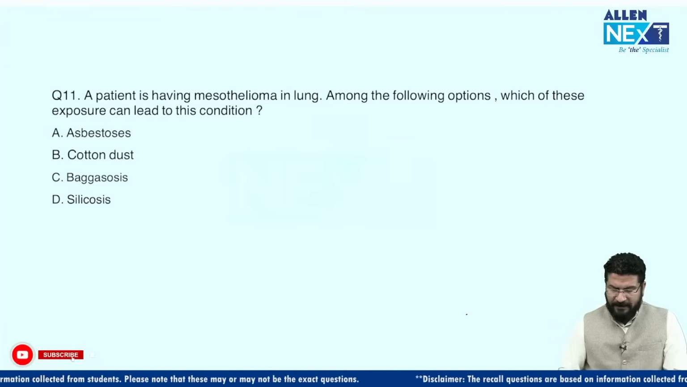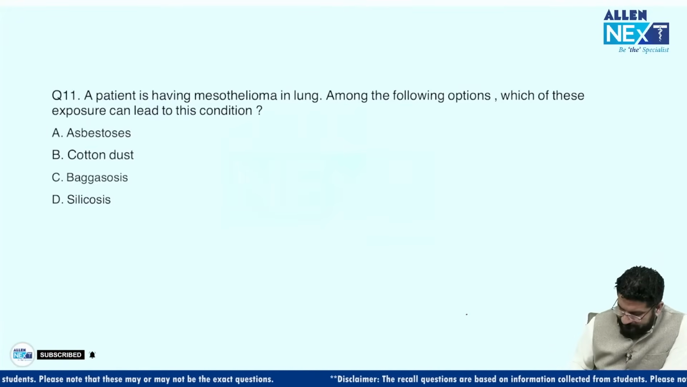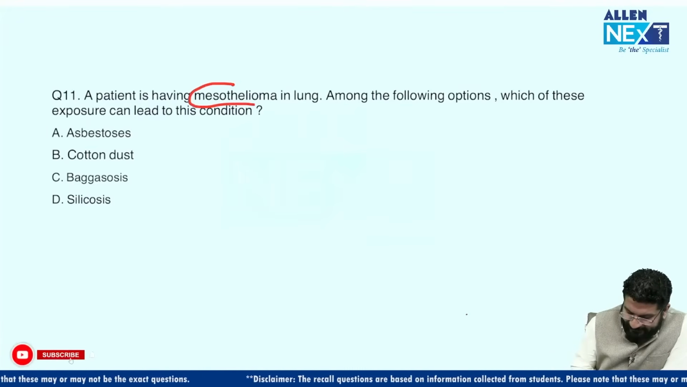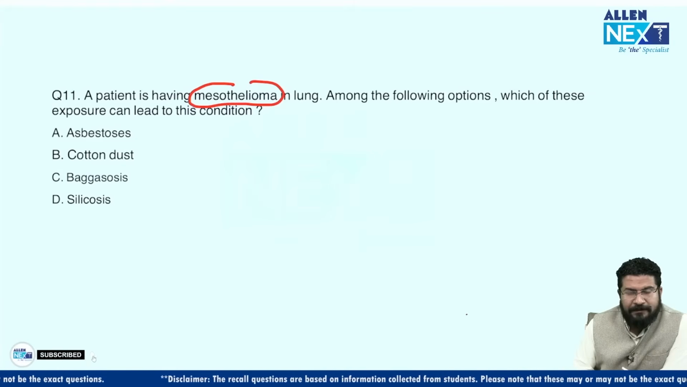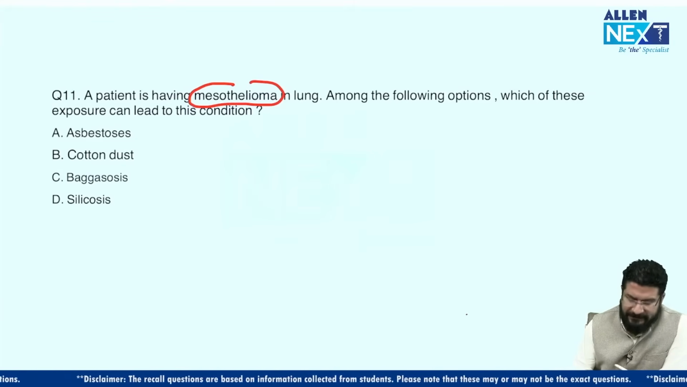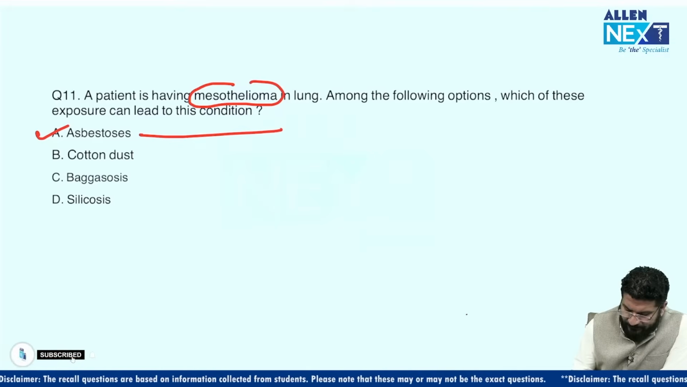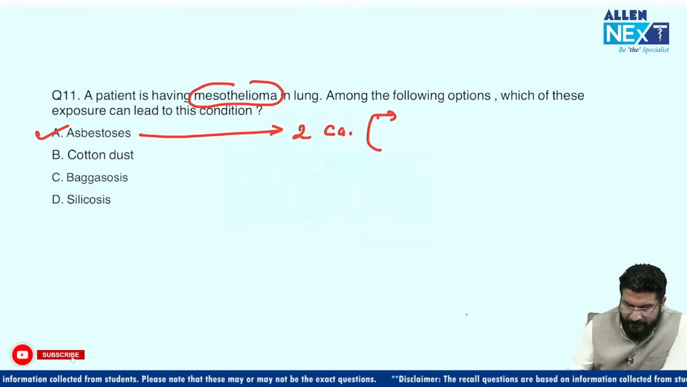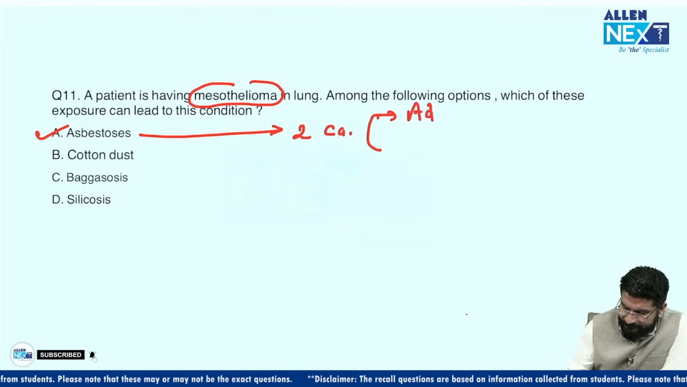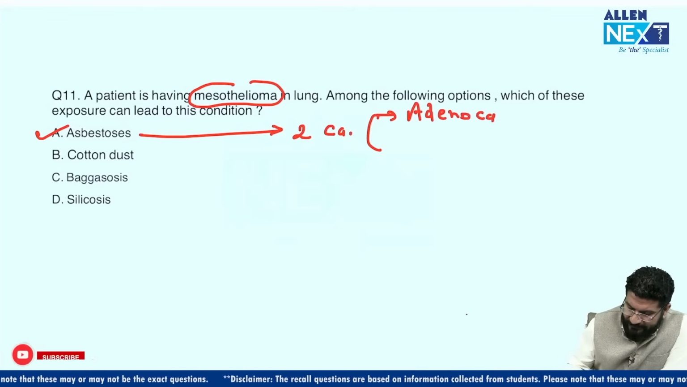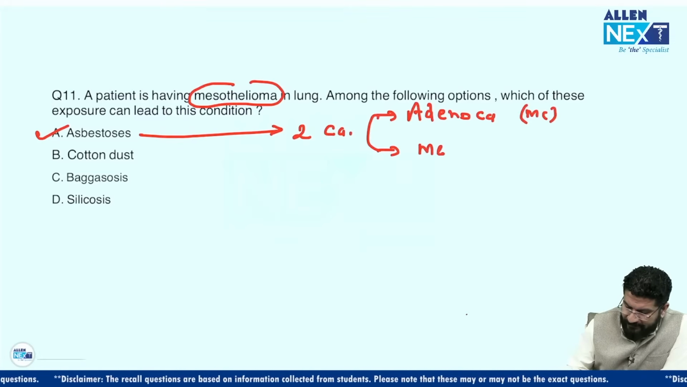Coming to the next one, a patient is having mesothelioma. When this comes to your mind, automatically you remember mesothelioma is classically associated with asbestosis. So in asbestosis, remember there is a risk of two cancers. The most common will be bronchogenic adenocarcinoma. This is the most common one, but the most specific will be mesothelioma.